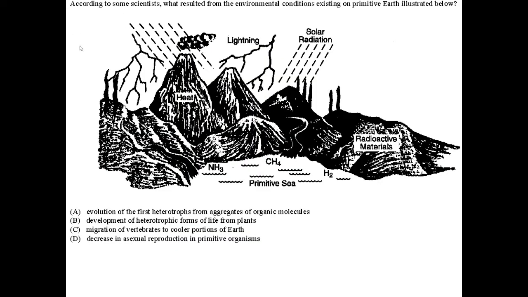Now here are some questions that we can answer based on these slides. According to some scientists, what resulted from the environmental conditions existing in primitive Earth illustrated below? With all the lightning and heat rays, it would cause A. Evolution of the first heterotrophs from aggregates of organic molecules.